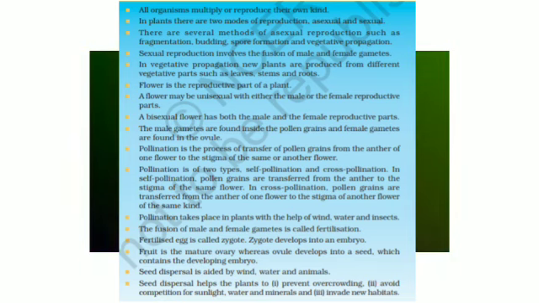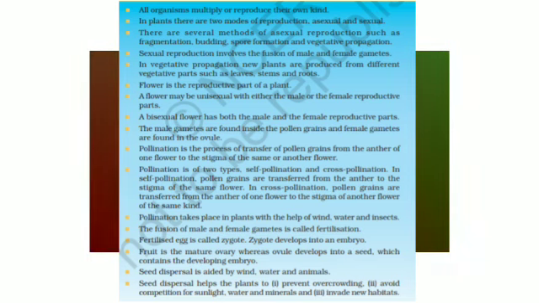Pollination is a process of transfer of pollen grain from the anther of one flower to the stigma of the same or another flower. Pollination is of two types, self-pollination and cross-pollination. In self-pollination, pollen grains are transferred from the anther to the stigma of the same flower. In cross-pollination, pollen grains are transferred from the anther of one flower to the stigma of another flower of the same kind. Pollination takes place in plants with the help of wind, water, and insects.